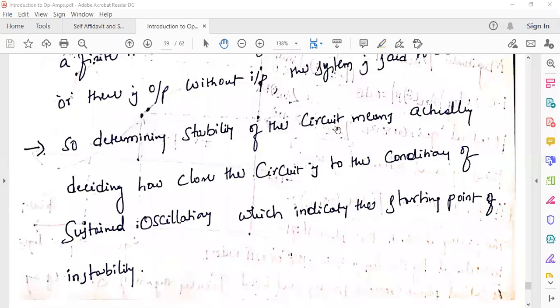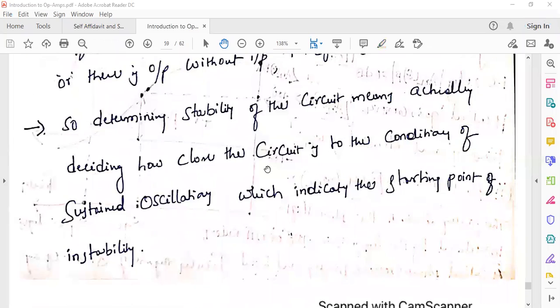So to determine the stability of the circuit, we have to find the frequency response of that particular circuit, right? Determining the stability of a circuit means actually deciding how close the circuit is to the condition of sustained oscillations, which indicates the starting point of instability. So what is the starting point of instability?